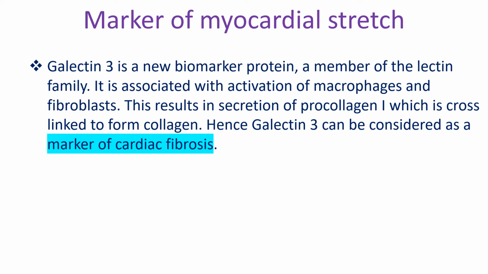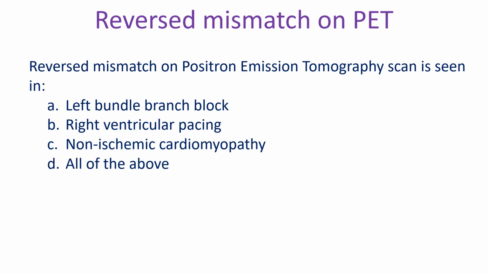It is associated with activation of macrophages and fibroblasts. This results in secretion of procollagen 1, which is cross-linked to form collagen. Hence, galectin 3 can be considered as a marker of cardiac fibrosis.